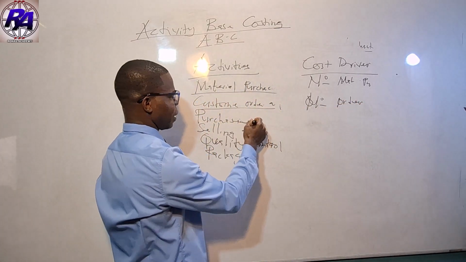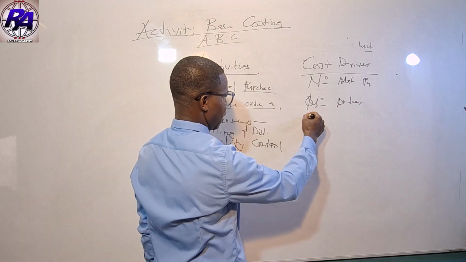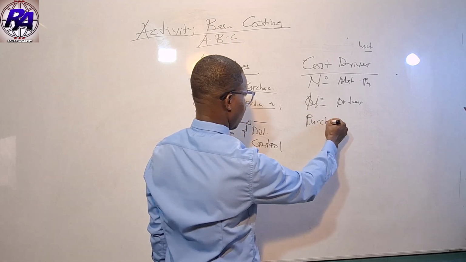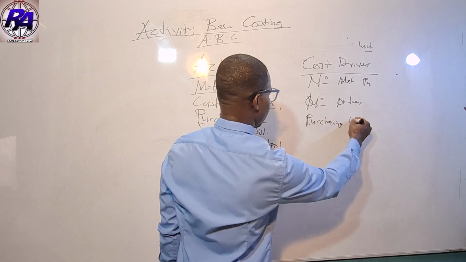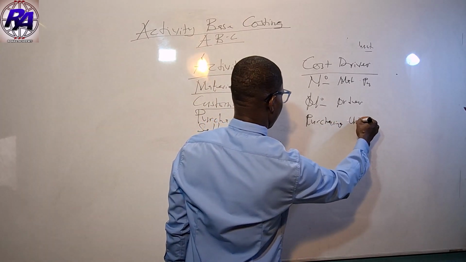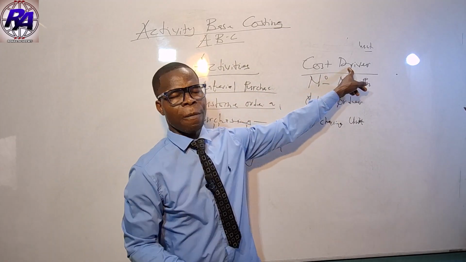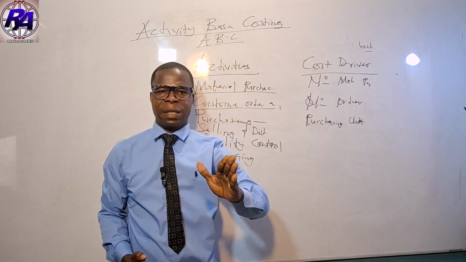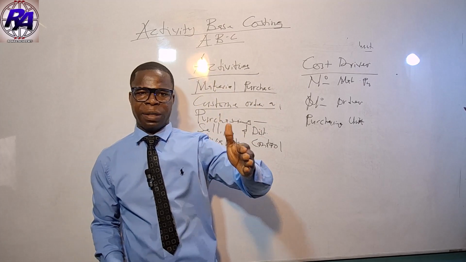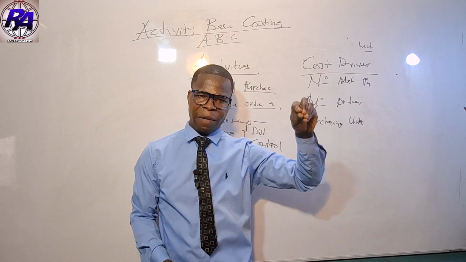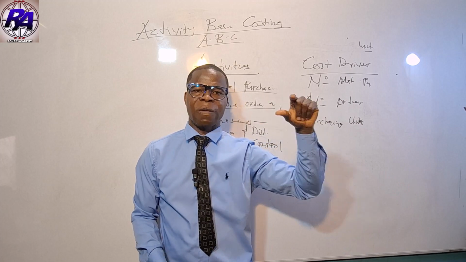If you are looking at purchasing, we are looking at purchasing units or purchasing per product. So when you talk about a cost driver, we are looking at the factors that determine the cost of an activity.